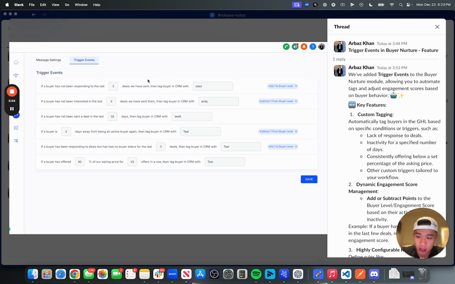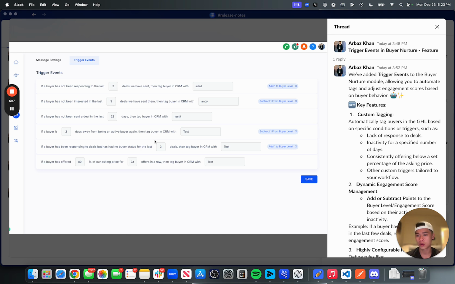And now you guys also have access to trigger events. Whenever certain events happen, we will automatically tag the buyer in your CRM, High Level or Dispo Genius, with the according tag. The purpose of this is you can create certain workflows for certain types of buyers. For example, if they haven't been responding to the last 3 deals we've sent, then tag dry buyer.